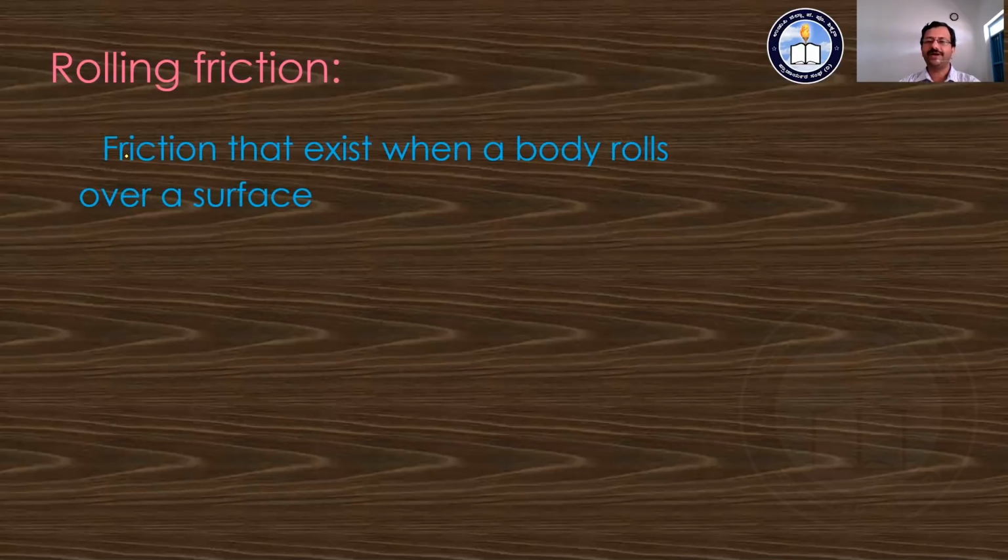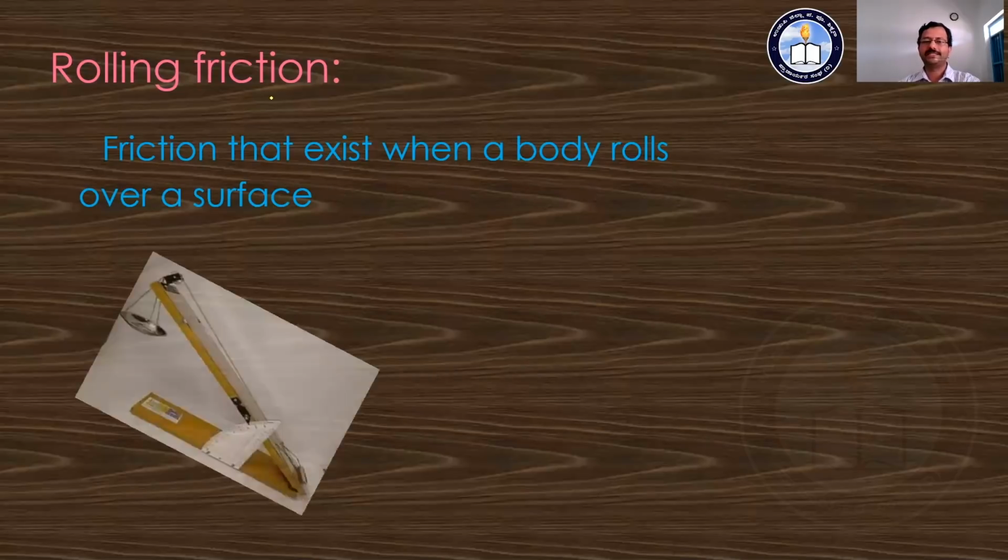And hence you are going to define the rolling friction this way: the friction that exists when an object or a body rolls over a surface. When a body starts to roll and move over another body, there is a friction that arises, and that friction is known as rolling friction.